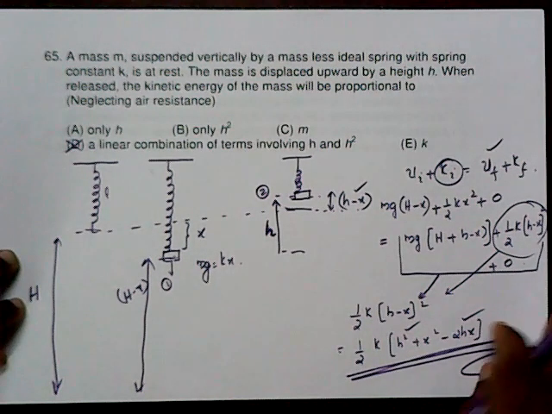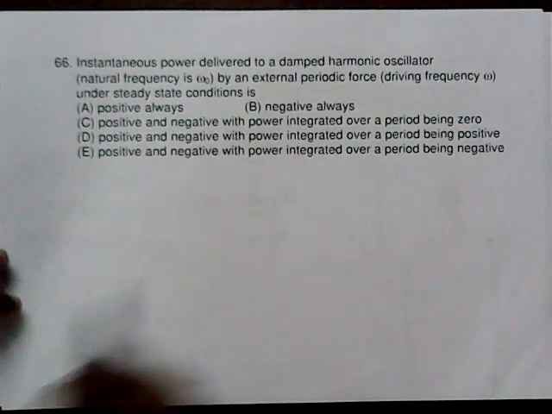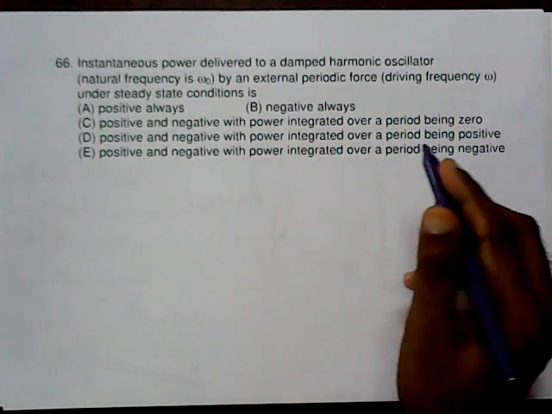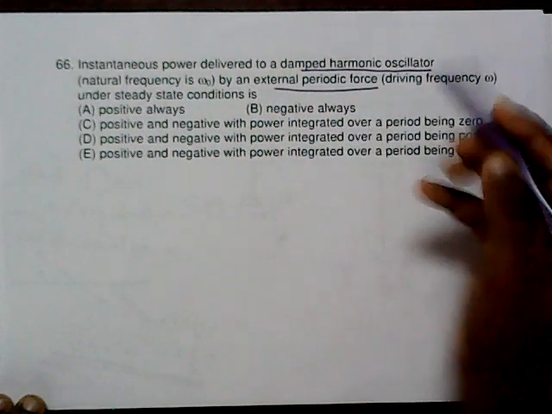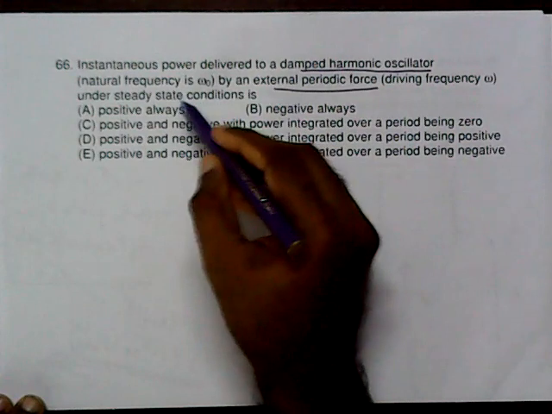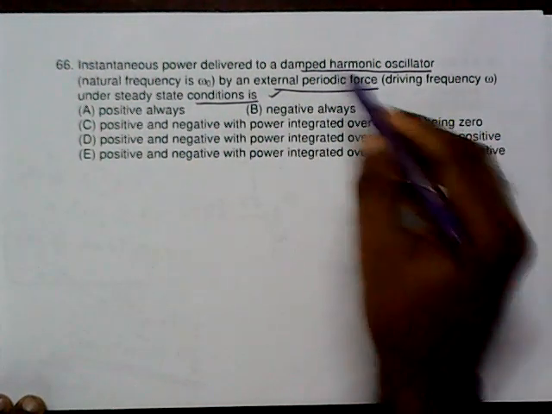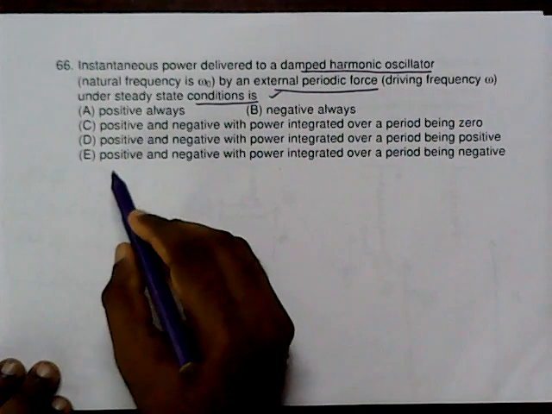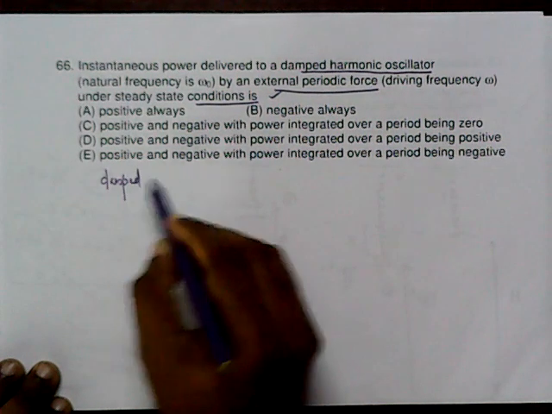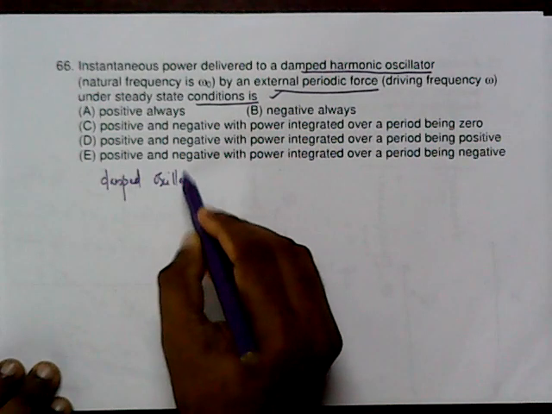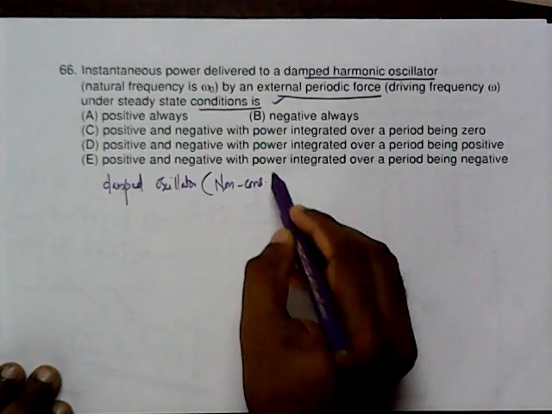Question number 66. The instantaneous power delivered to a damped harmonic oscillator by an external periodic force under steady state condition is... we can logically say the answer. Before that, we can just think about a damped oscillator. For a damped oscillator under consideration, it is a non-conservative system.